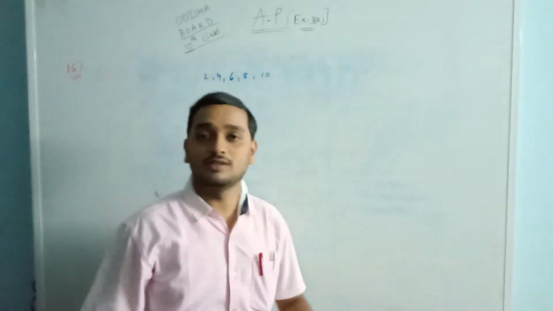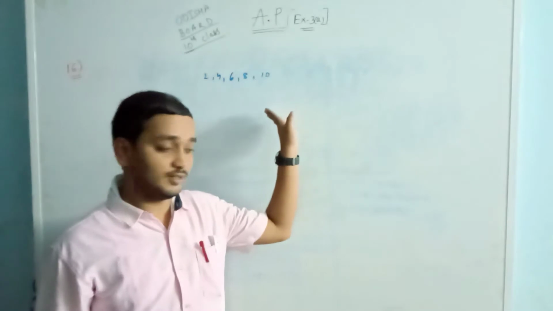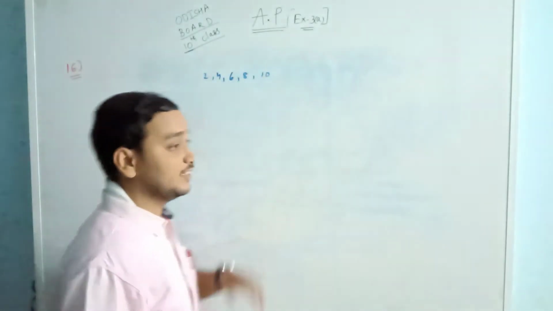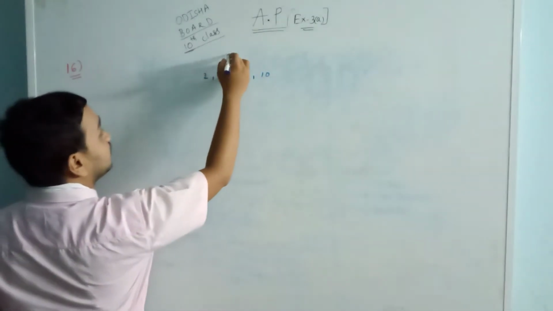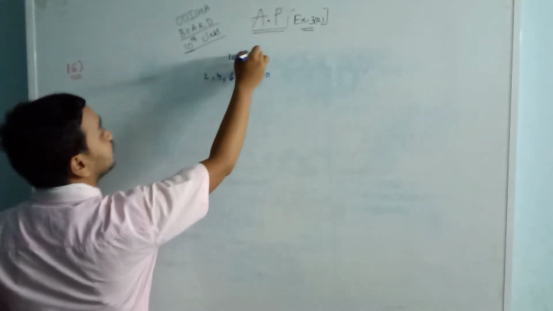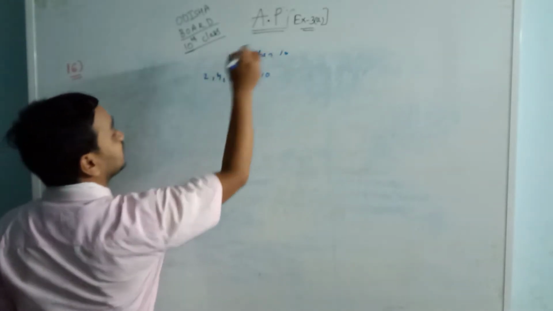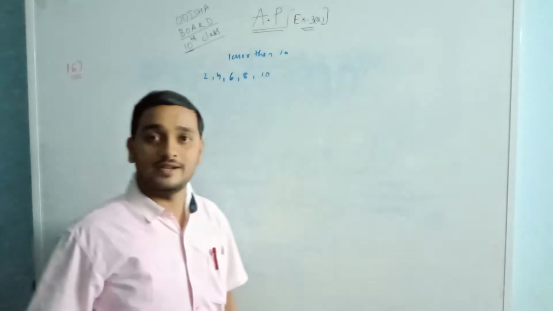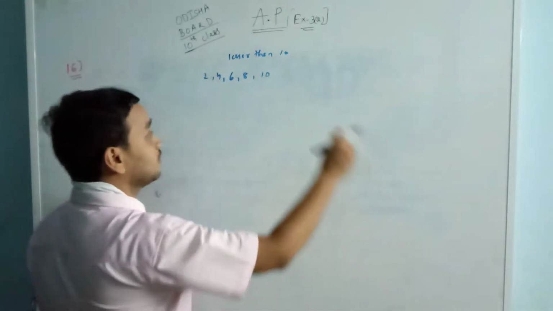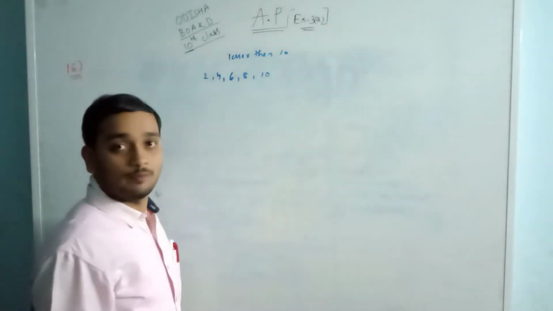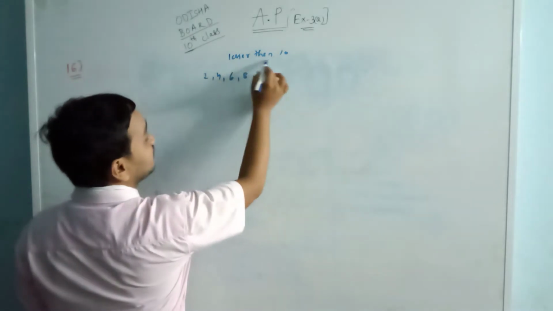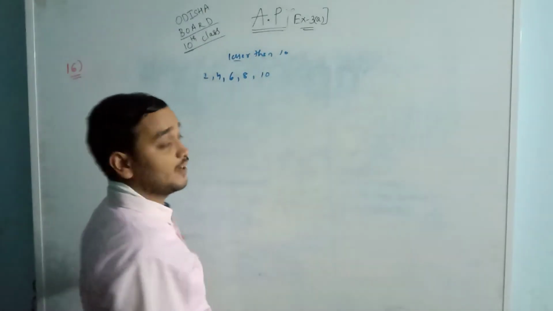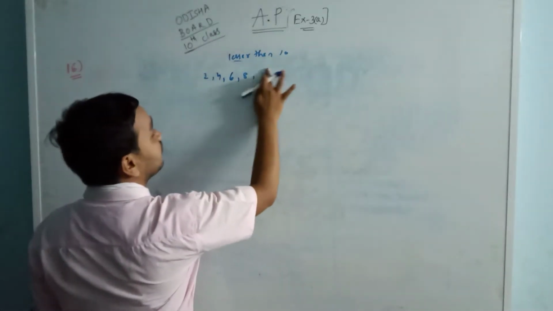Can we count the number 10? The question is lesser than 10, so we cannot include this number. So it will be removed.